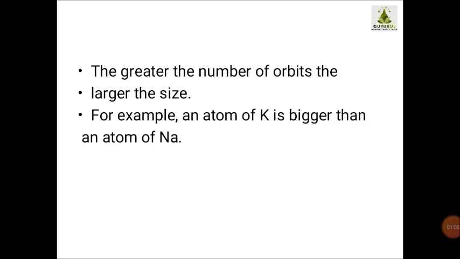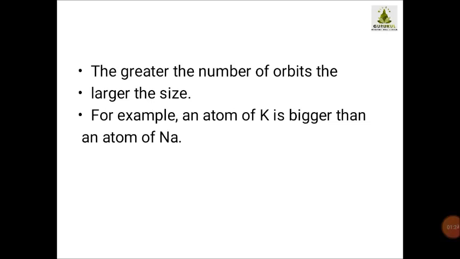Now can you correlate something with the size and the electron orbit? Can you compare the number of orbits and something? If you are able to correlate, children, it is very good. Or if not, I will tell you, don't worry.